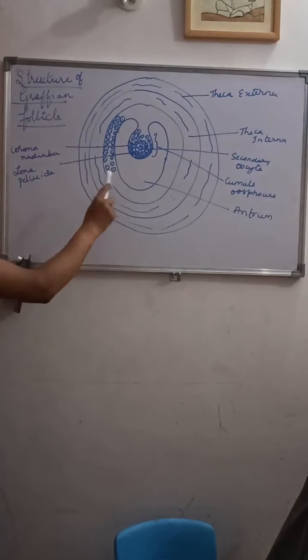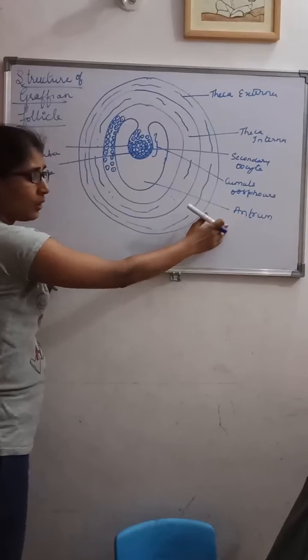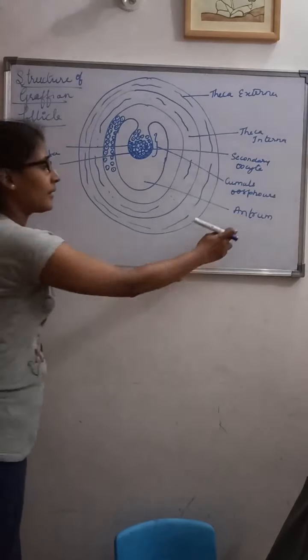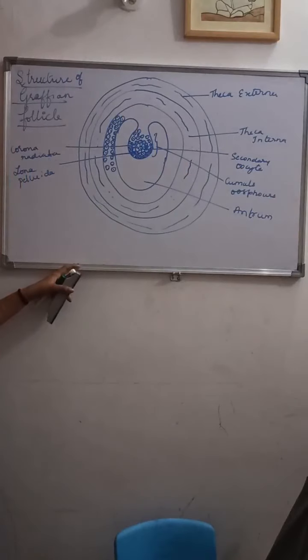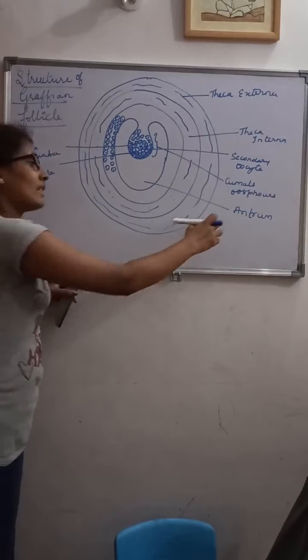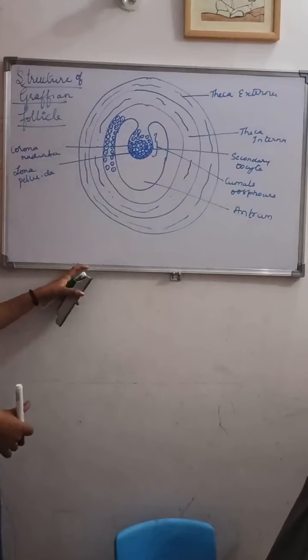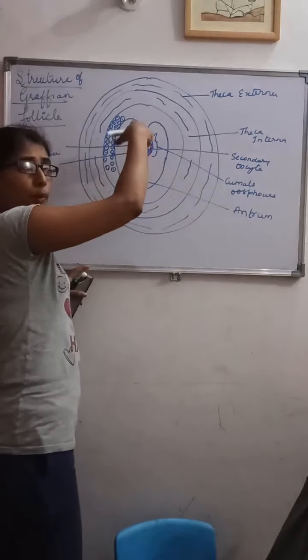In the Graafian follicle there is a cavity, and we call this cavity the antrum. This antrum is surrounded by many layers of granulosa cells, that is nothing but the membrana granulosa.